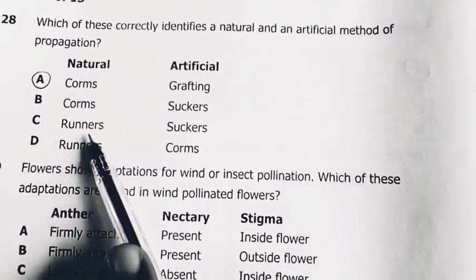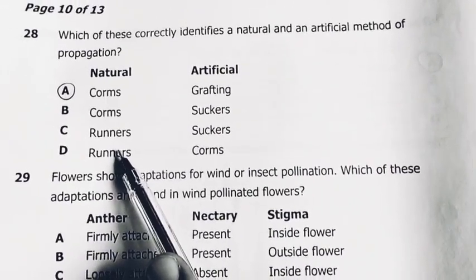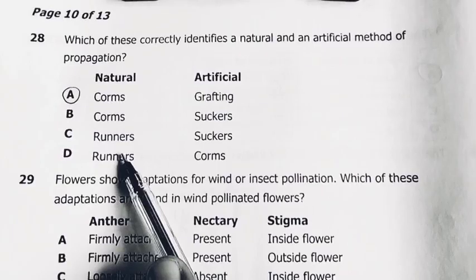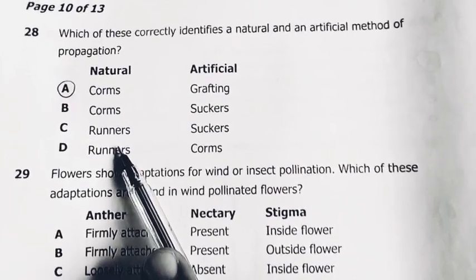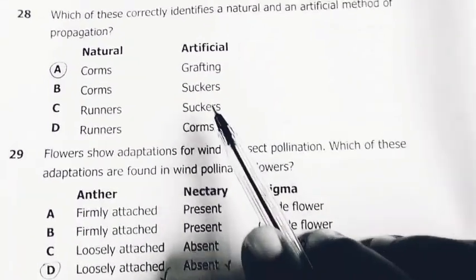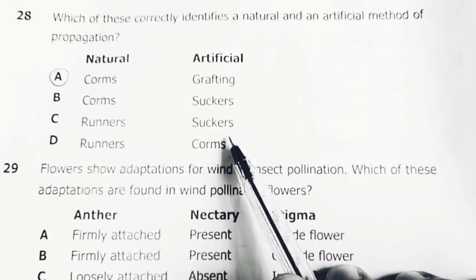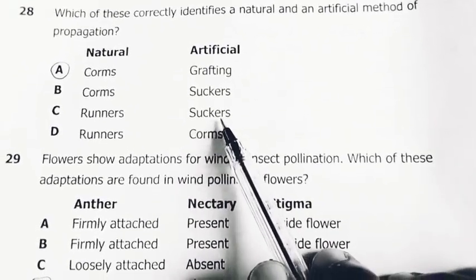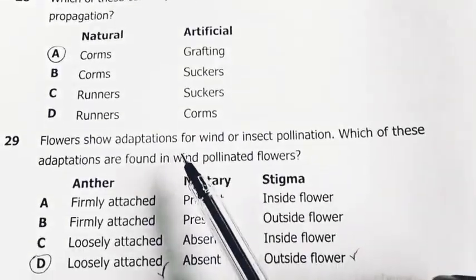Runners occur in plants like sweet potatoes and strawberries. Suckers occur in bananas and the like, sugarcane and the likes.